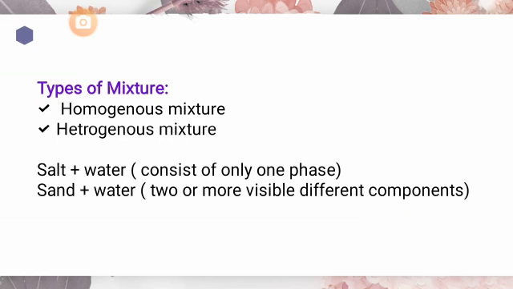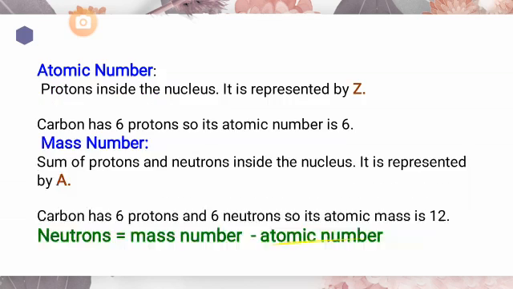Okay, so a homogeneous mixture is a mixture which has only one phase, for example salt dissolved in water, and a heterogeneous mixture is a mixture which has two or more visible different components, for example sand mixed in water.